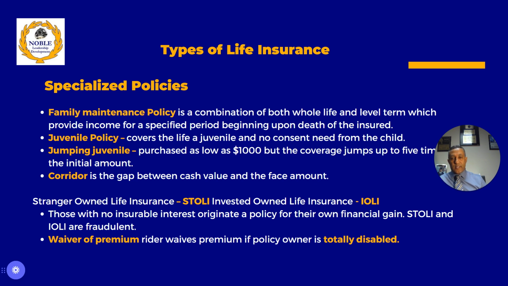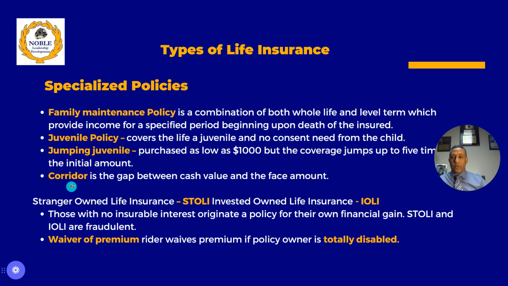So the child doesn't sign. The beneficiary cannot sign any policy, and the child cannot sign any policy as well, right? A jumping juvenile, just think about 5 times the initial amount. So if you see 5 times the initial amount in the question, it must be a jumping juvenile.